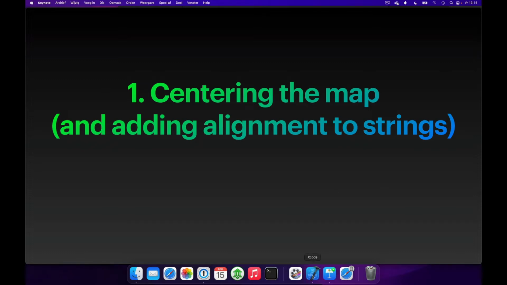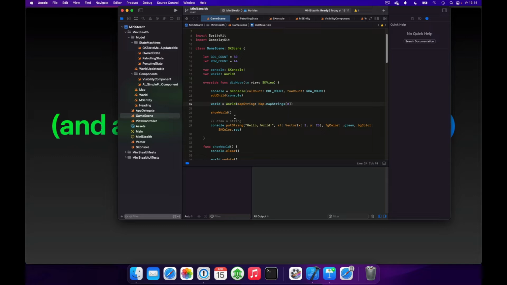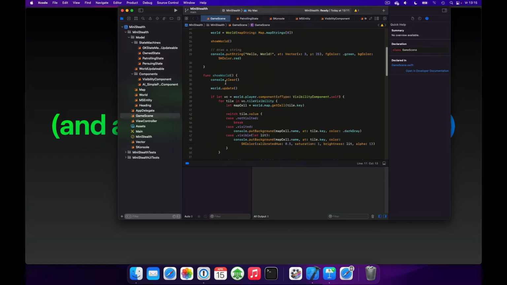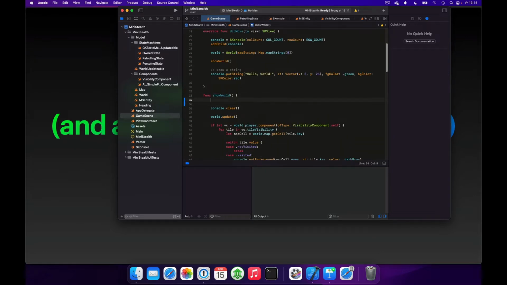So let's go into Xcode, and to center the map we'll go into the game scene.swift file, and the first thing we will need to do is determine the offset. So we have our show world function here. And what we're going to do is we'll calculate an offset, and this will be a vector of, and this requires some math.